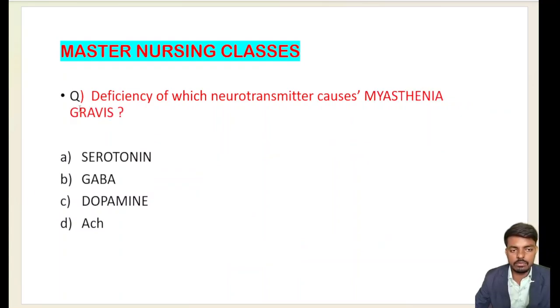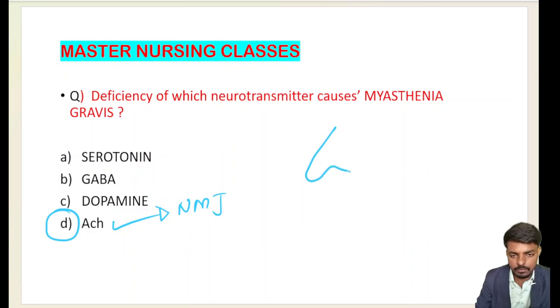Here comes your next question. Deficiency of which neurotransmitter causes myasthenia gravis? Just now I explained this. Deficiency of acetylcholine in our neuromuscular junction, where our nerve and muscles join. Here acetylcholine is released from the nerve vesicles, and here the receptors are present. This is what we call the neuromuscular junction.